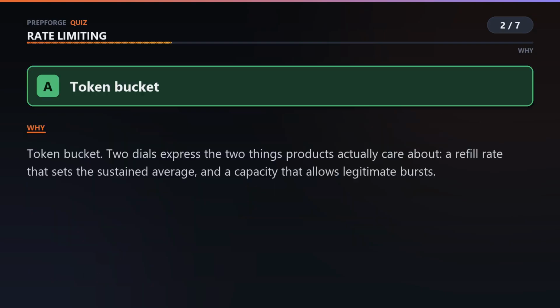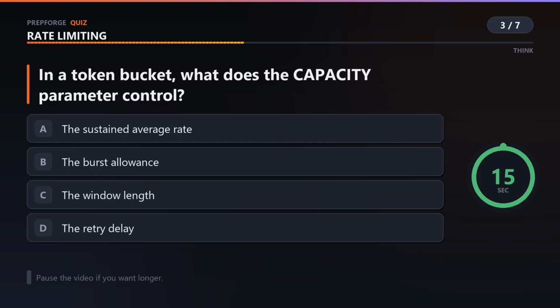Token bucket, and it wins because of what it lets you say. 2 dials. One sets the sustained rate you're willing to serve. The other sets how big a burst you'll forgive. That maps almost exactly onto how product teams already think about limits, which is why you'll find it in nearly every gateway you open. In a token bucket, what does the capacity parameter control?